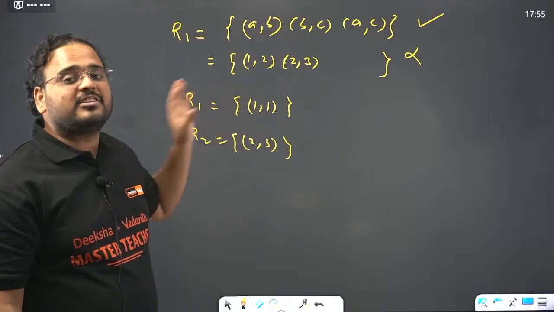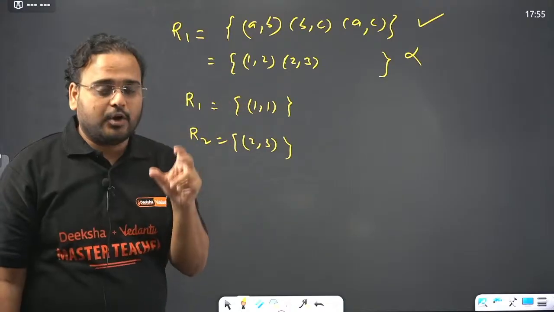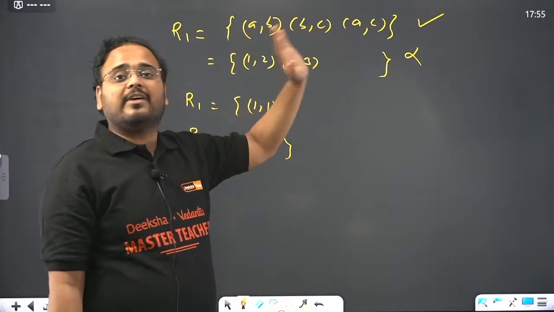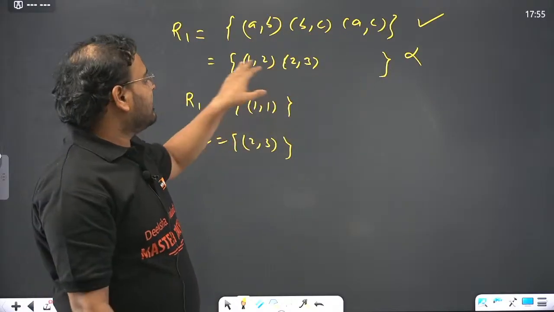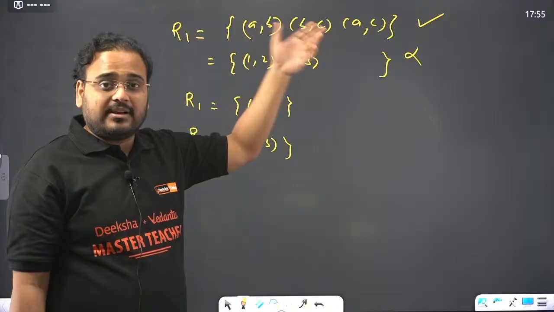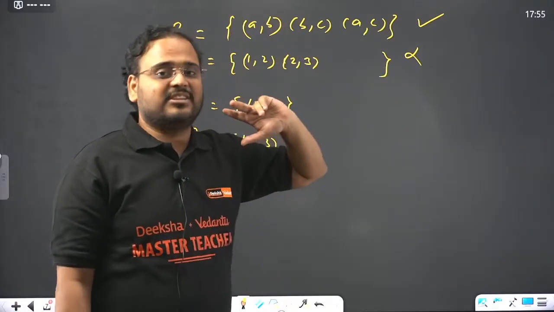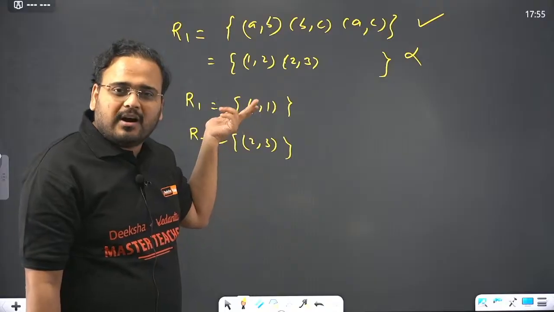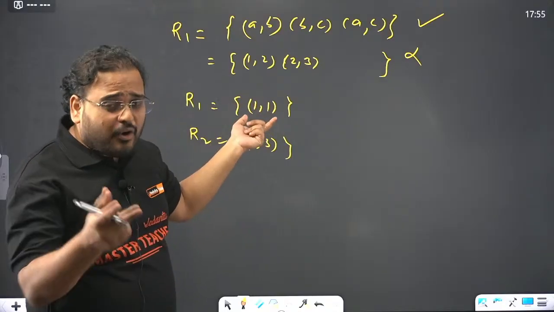Is there a way to say it is not transitive? For a relation to be not transitive, I must show that AB is there, BC is there, but AC is not there. If that is the case, then I can say it is not a transitive relation. But in this case, can you justify that? Of course not.